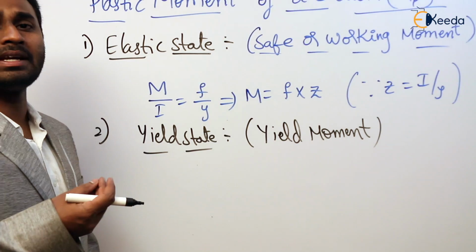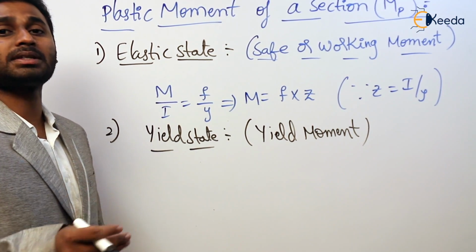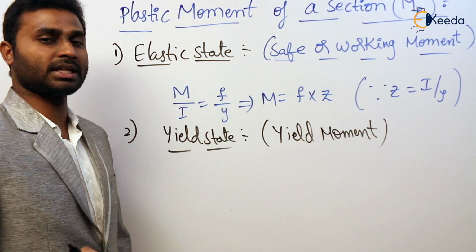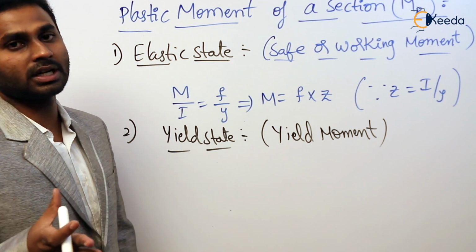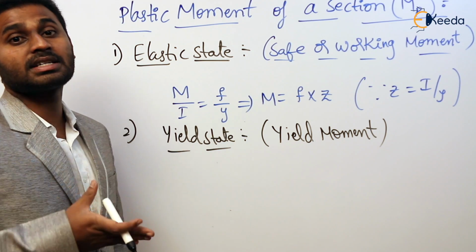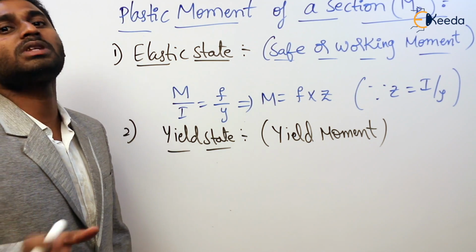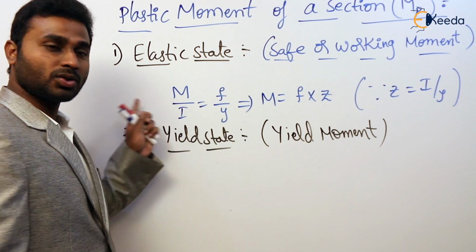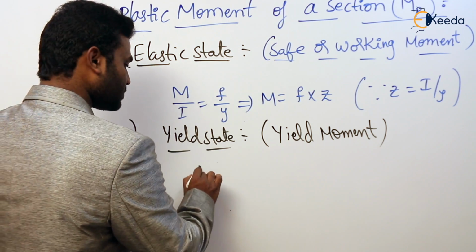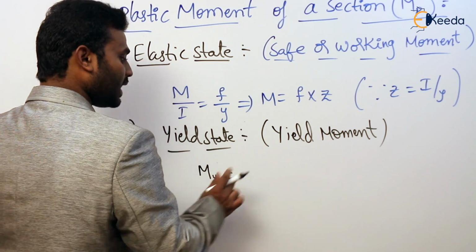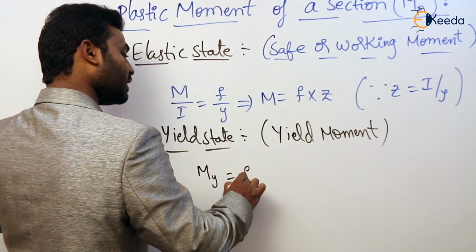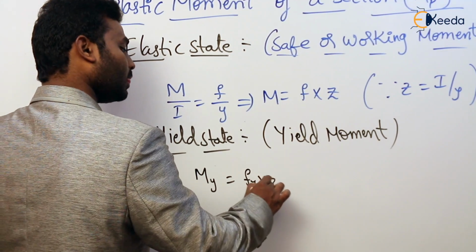Yield state is nothing but the extreme fibers are at yield state and the remaining fibers are stressed less than that. So in that state also the stress and strain both are linear, which means Hooke's law is valid. As long as Hooke's law is valid, we can use this formula. The yield moment we represent with M suffix y, yield moment My. We can use the same formula, but here Fy into Z.